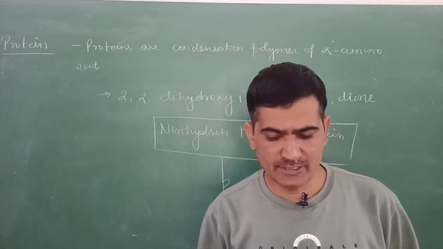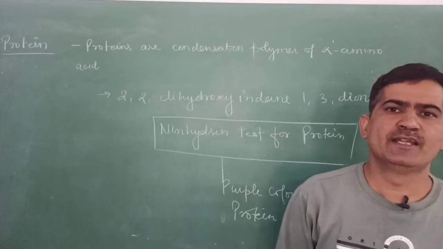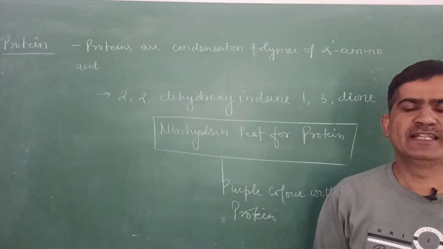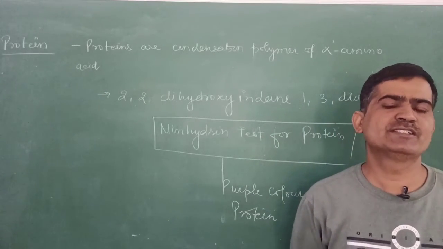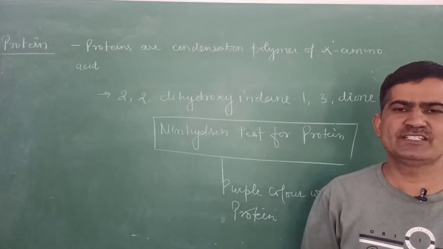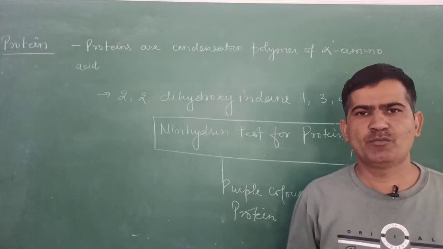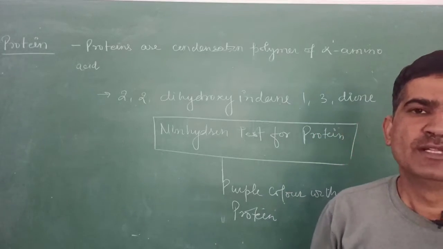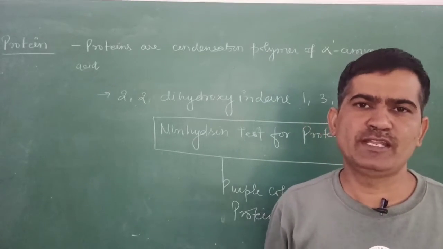Now these amino acids are joined together to form a long chain, that is known as a polypeptide chain. A chain with less than 100 amino acids is known as a polypeptide, but if the amino acids in a chain are more than 100 molecules, these are known as a protein.